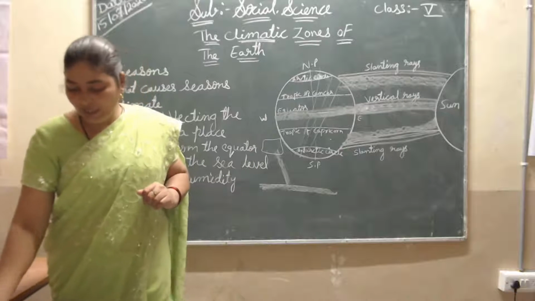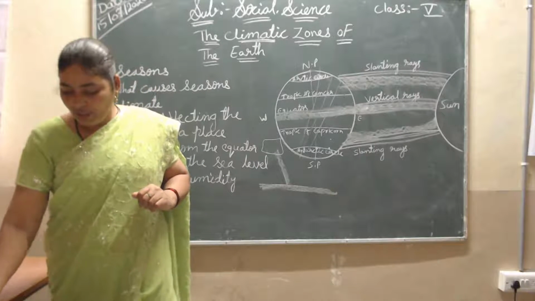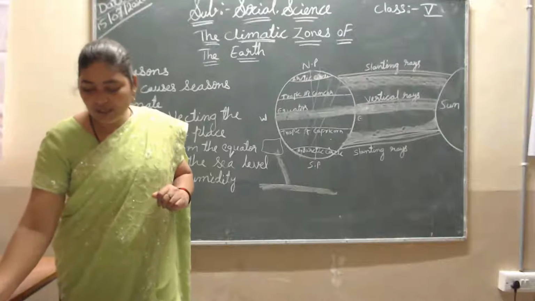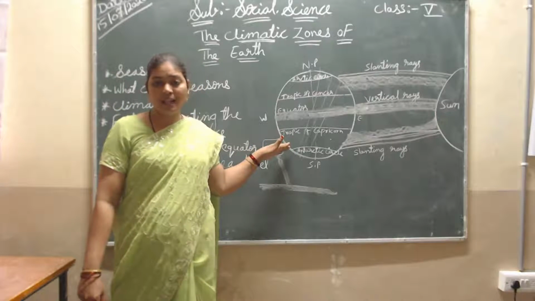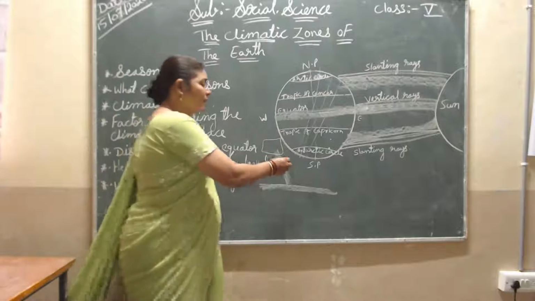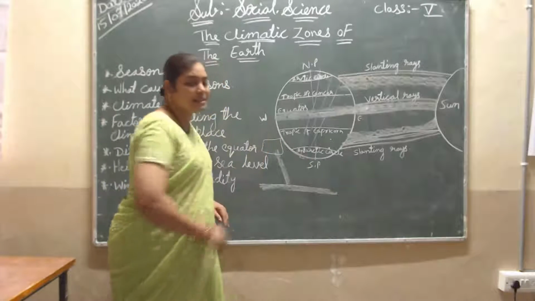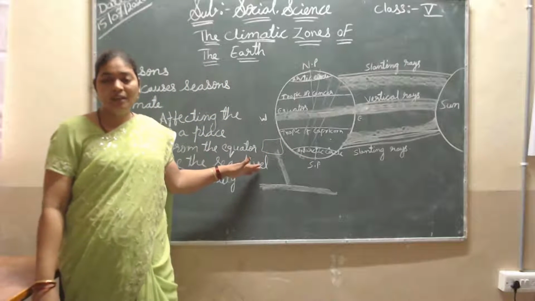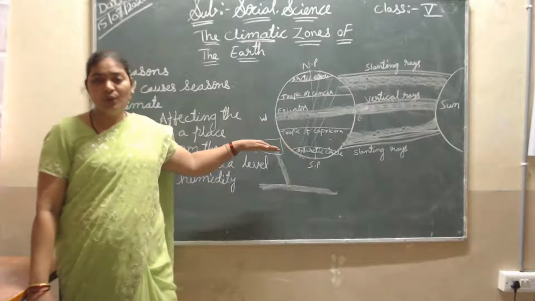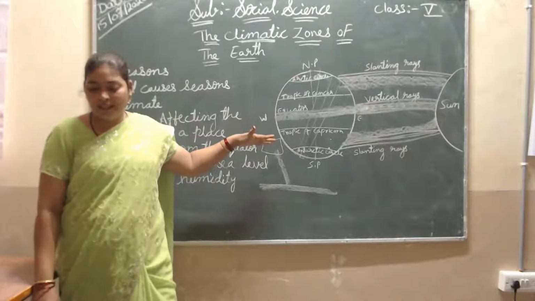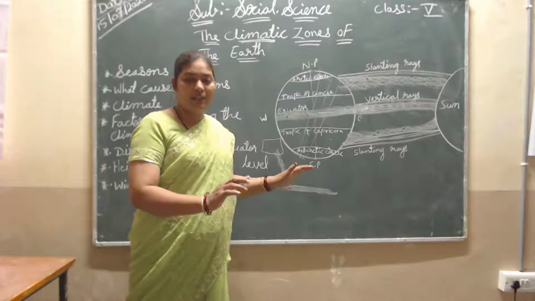So here, the next point is distance from the sea. Those areas are at a distance from the sea. Near the sea, areas get less humidity, but a little bit far from the sea, they get the breeze, which we call sea breeze.